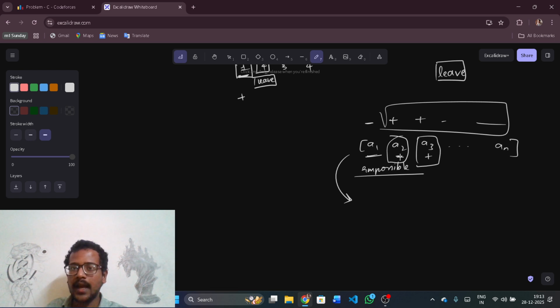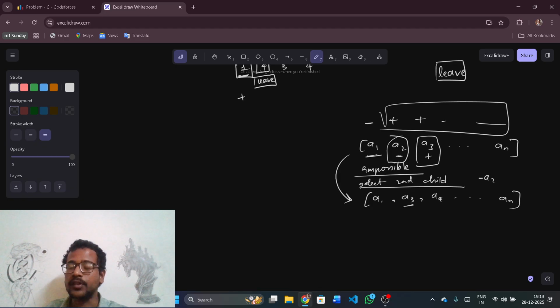First, I will make the negative sign go to A2, nothing but select the second child. So I would get A1, A3, A4 and so on till AN. So I have achieved the first goal: select the second child, nothing but minus A2. Now I want A3 to be positive, but A1 I want to be negative.